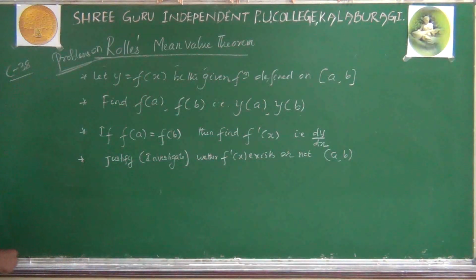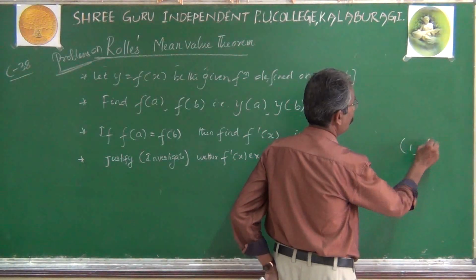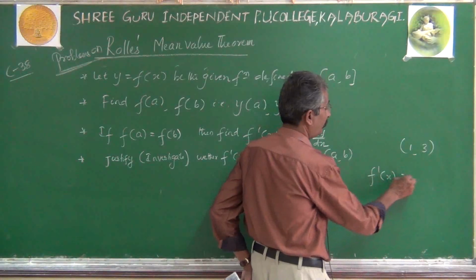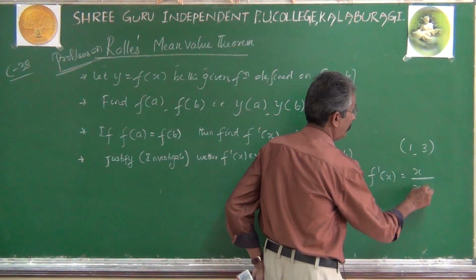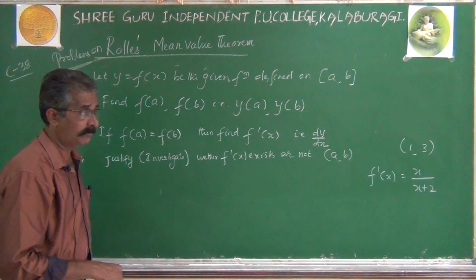For this, you should not take much time. Suppose the interval is 1, 3, and f dash x is defined by x divided by x plus 2.